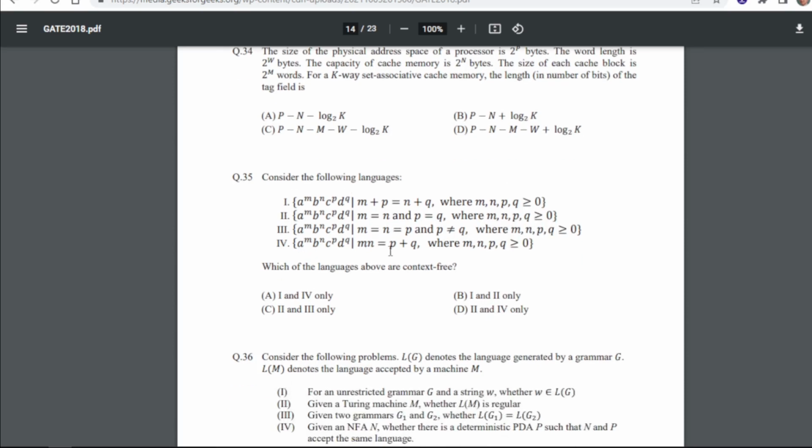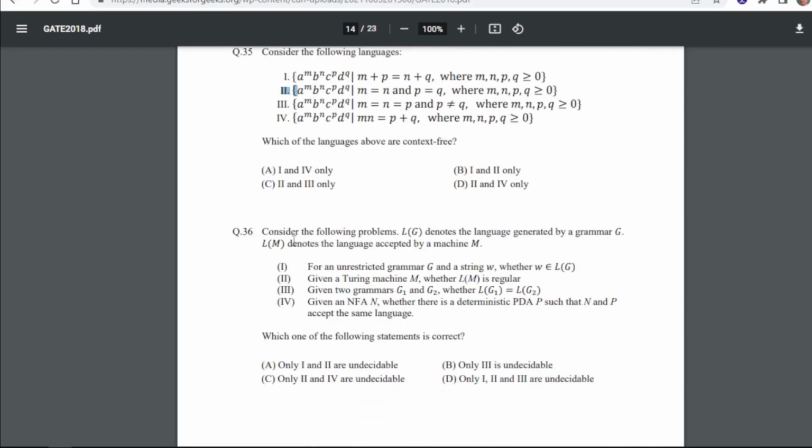Consider the following languages. Which of the languages above are context free? So for 35 our answer will be B, that is 1 and 2 only. So 1 and 2 are context free.